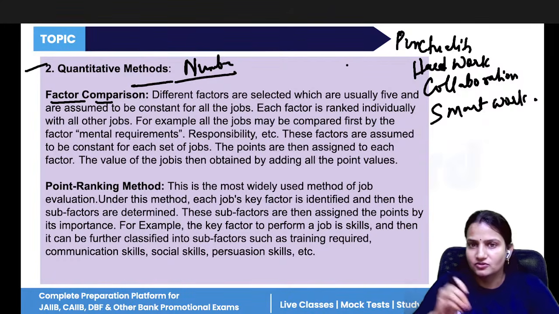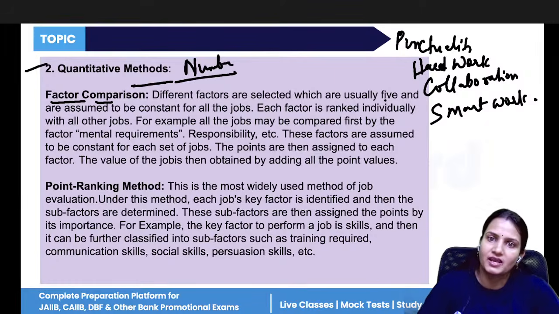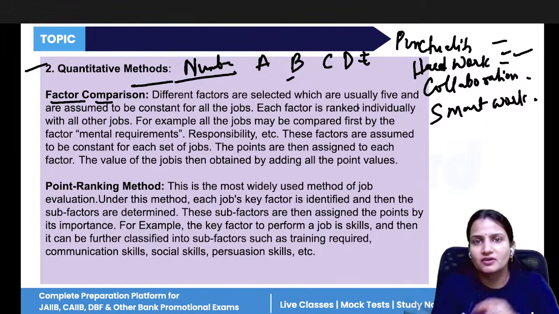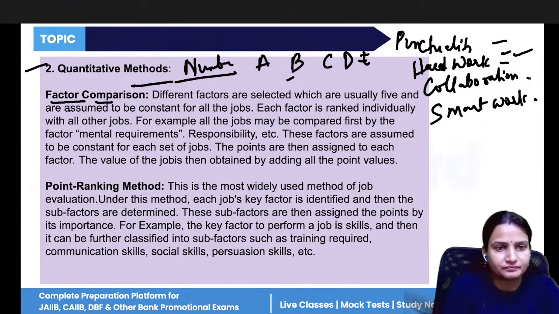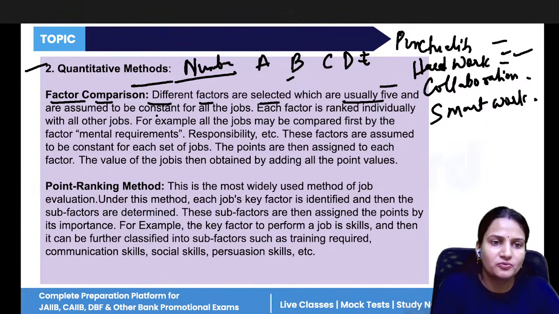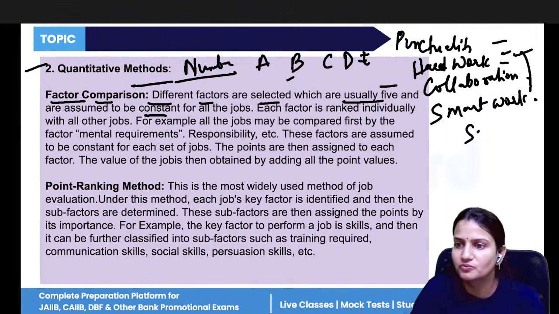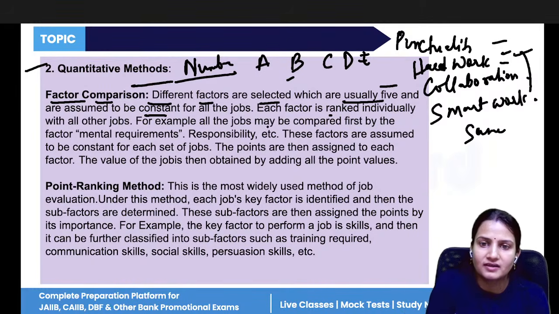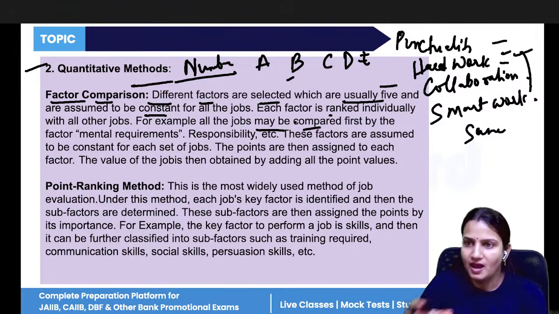Now, when we are comparing jobs, all these factors will be the same for every type of job. Like we are comparing employee A, B, C, D, E. For employee A, these factors will be the same. For employee B also, these factors will be the same. Whatever factors the company has decided, these will be the same for each and every type of job. So different factors are selected, which are usually five or assumed to be constant. Constant means these are assumed to be the same. Each factor is then given a rank individually and then compared with each other. After comparison, whichever has the highest is given the points.